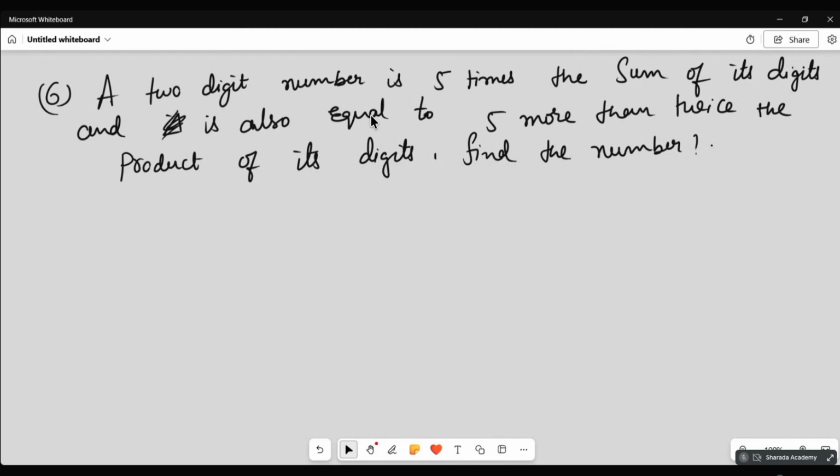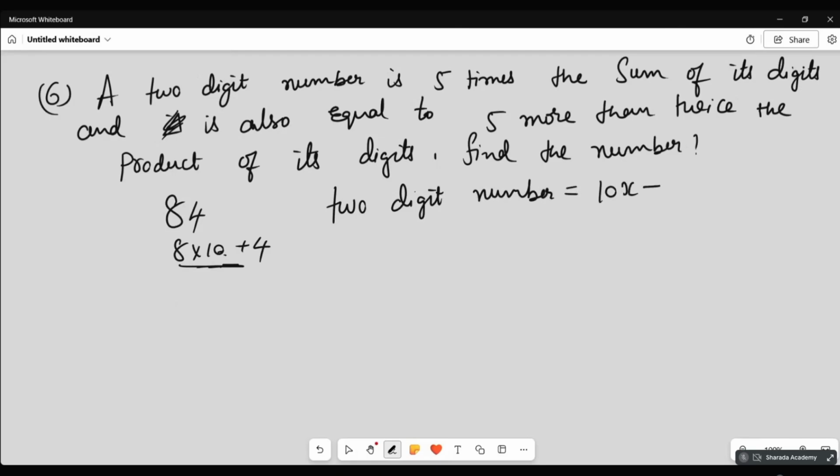A two-digit number. First, how to write a two-digit number? For example, if there is 84, 84 means what? 8 into 10 plus 4, correct? That is the meaning of 84. So a two-digit number will be like this. The tens place is 10 into that number. So any two-digit number is equal to 10x + y, where x is in the tens place, y is in the ones place.